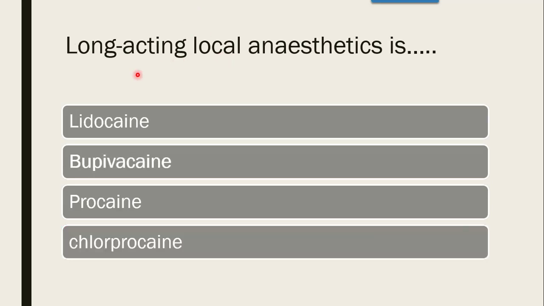Next question is, long acting local anesthetic is whether it is lidocaine, bupivacaine, procaine, or chlorprocaine. Procaine and chlorprocaine are short acting. Lidocaine is intermediate acting. Bupivacaine is a long acting local anesthetic.